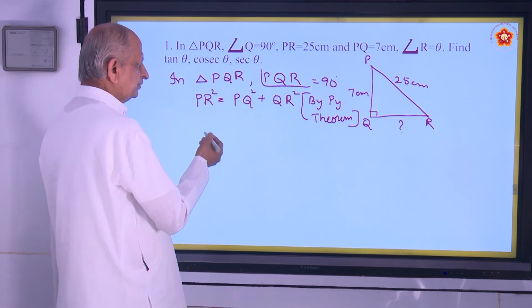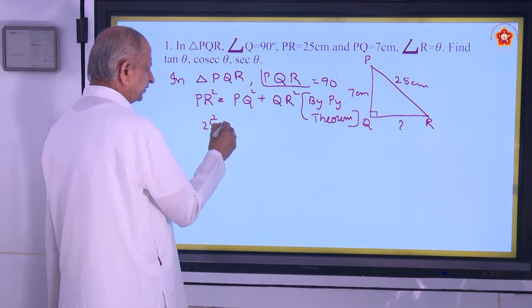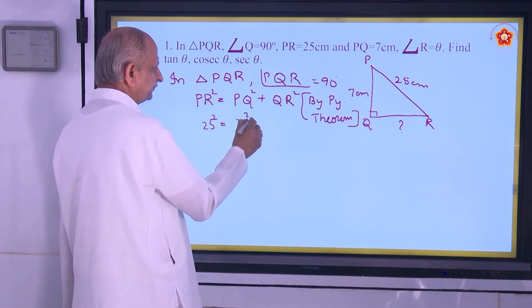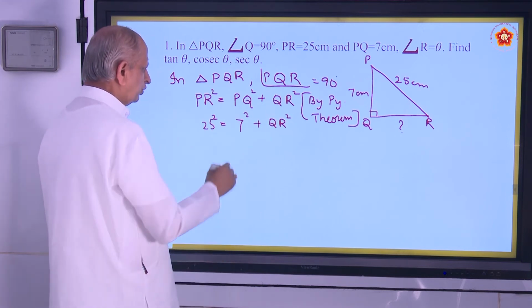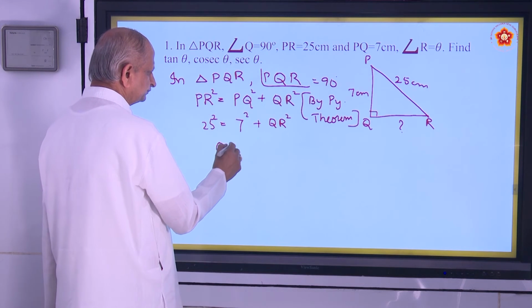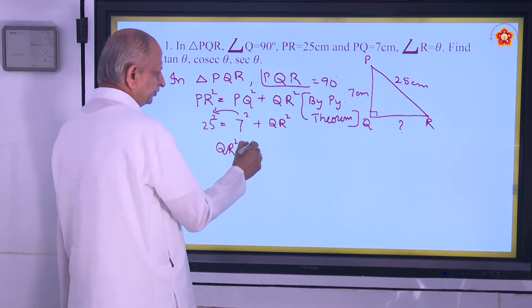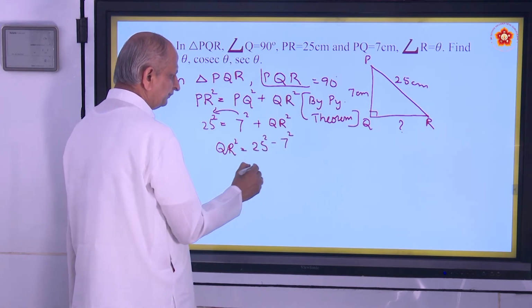So you have PR square, 25 square, is equal to PQ, how much? 7. QR we don't know. So you have to find out QR square. For that, you have to bring this side. So 25 square minus 7 square.